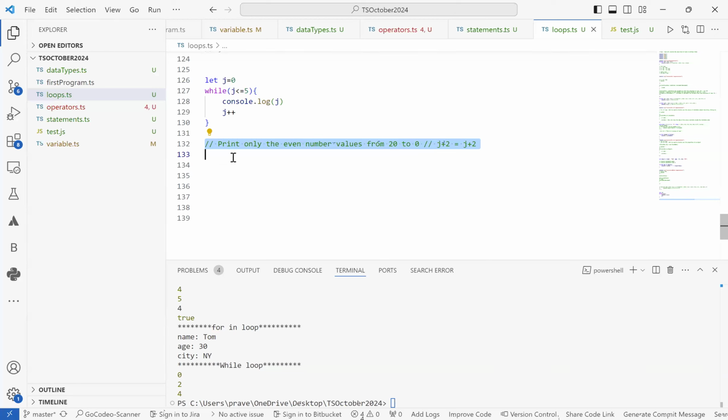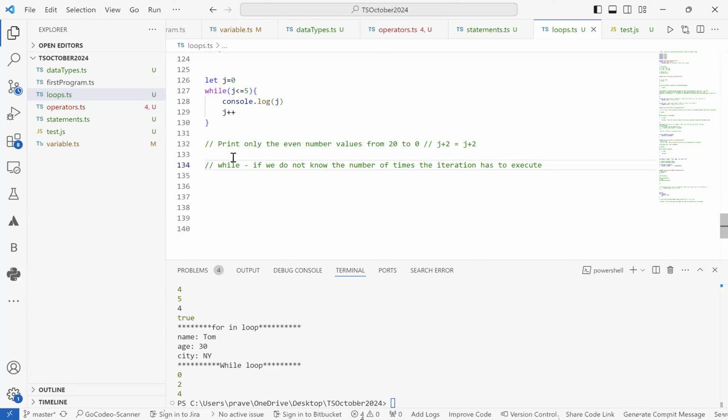Okay, so this is just a part of the assignment that you can try to check out for loop and while loop. Now let's see when we can use while loop in terms of test automation. So the first thing is, if we do not know the number of times the iteration has to execute.